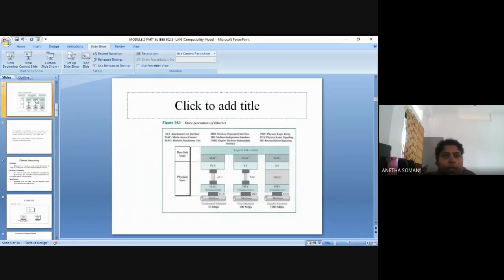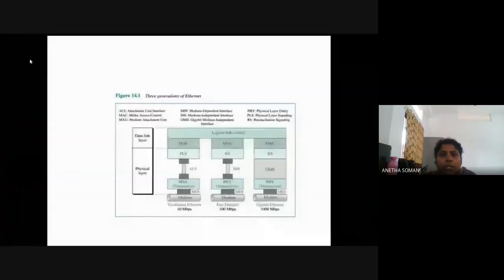Okay, now there are 3 generations of Ethernet. You can just see in the diagram.